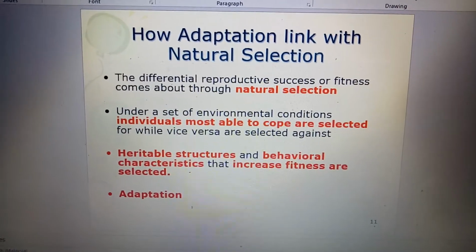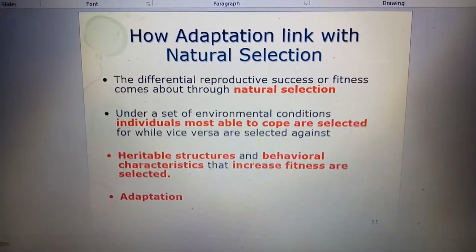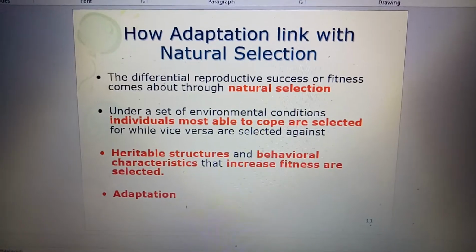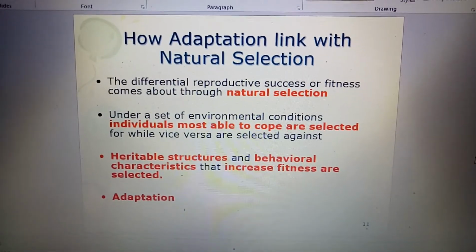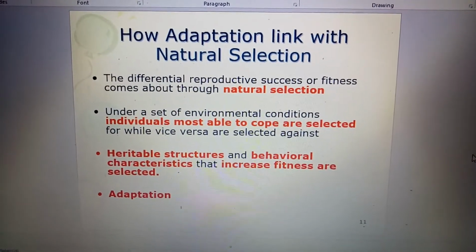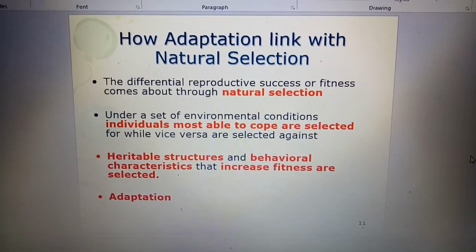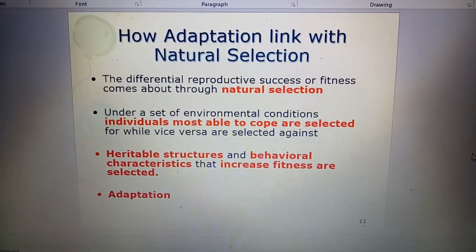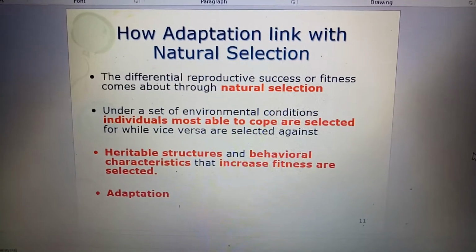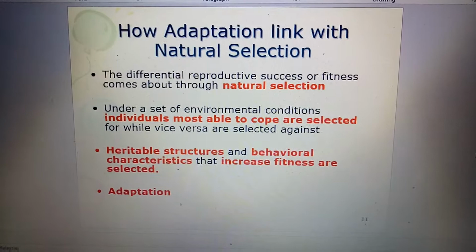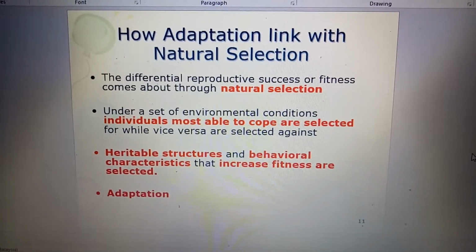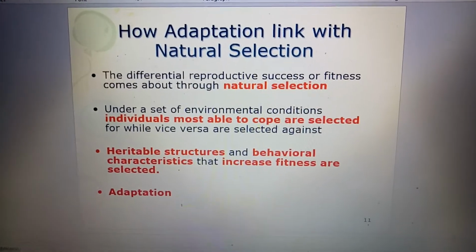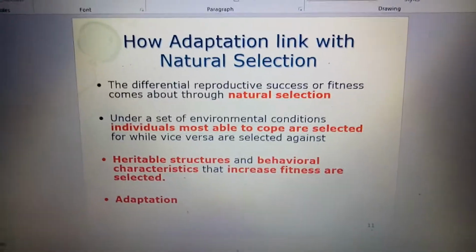This is about how adaptation links with natural selection. The differential reproductive success, or fitness, comes about through natural selection. Under a set of environmental conditions, individuals most able to cope are selected for, while vice versa are selected against. Heritable structures and behavioral characteristics that increase fitness are selected. This is about adaptation, and this is how adaptation links with natural selection.